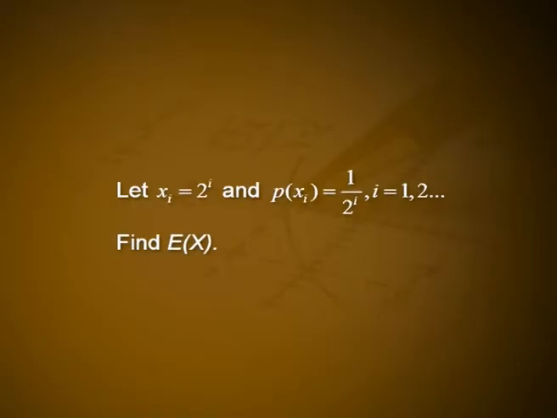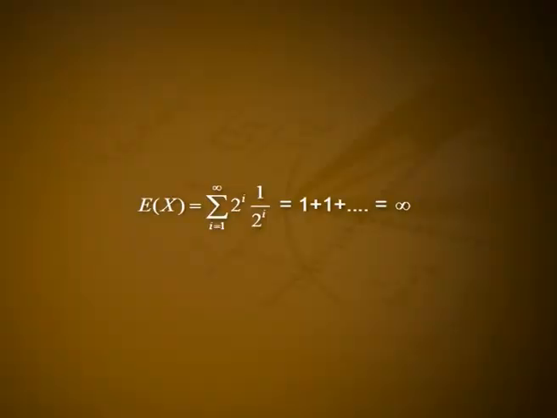Problem 5. Let x_i equal to 2 raised to i and P of x_i is equal to 1 by 2 raised to i for i equal to 1, 2, etc. Find expectation of x. Solution. Here E of x is equal to summation over i from 1 to infinity 2 raised to i into 1 by 2 raised to i, that is equal to 1 plus 1 plus etc., that is equal to infinity. Here the series on the right hand side is diverging, hence expectation of x does not exist.